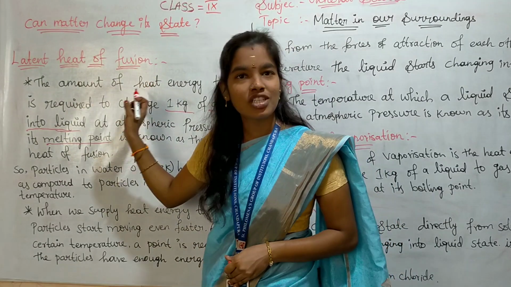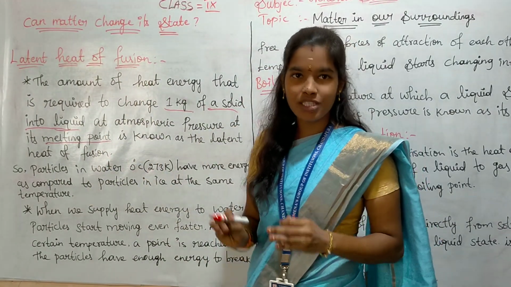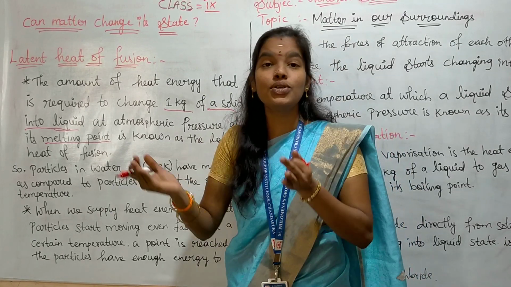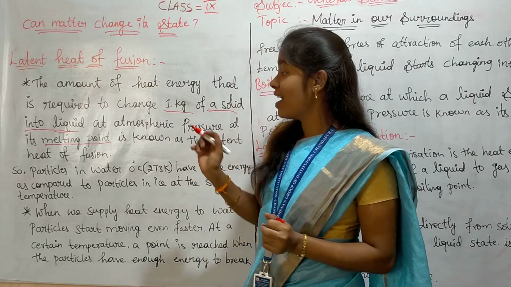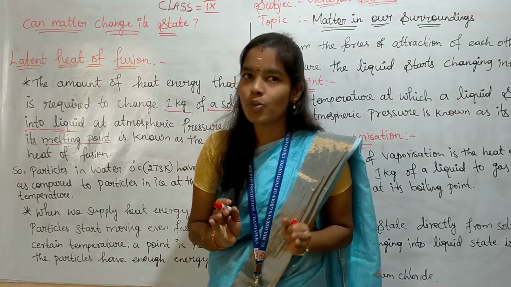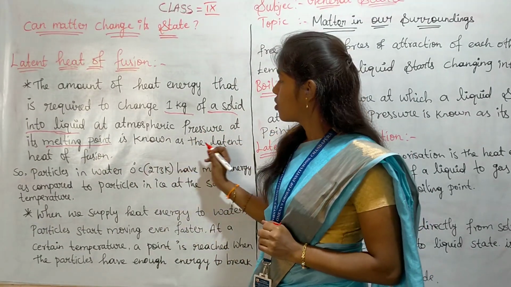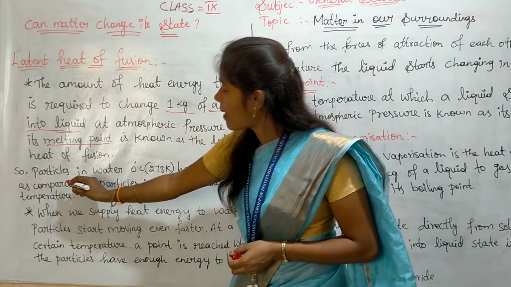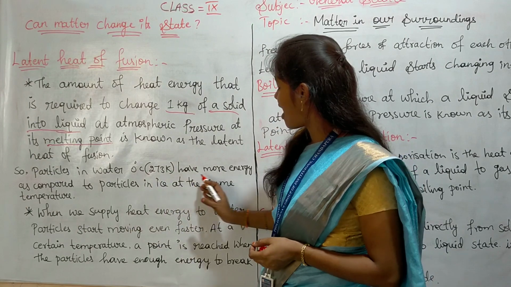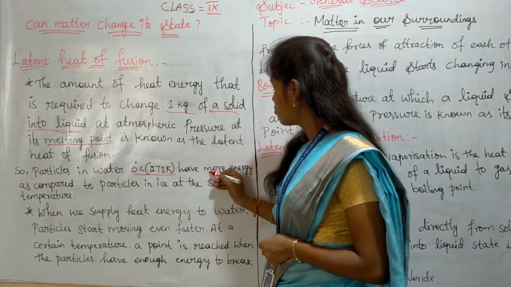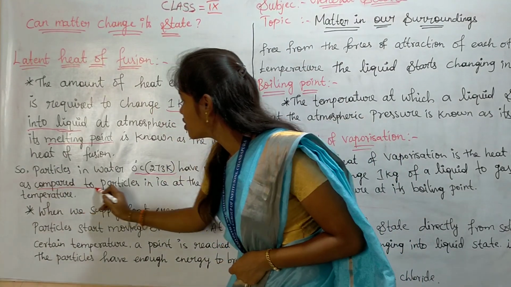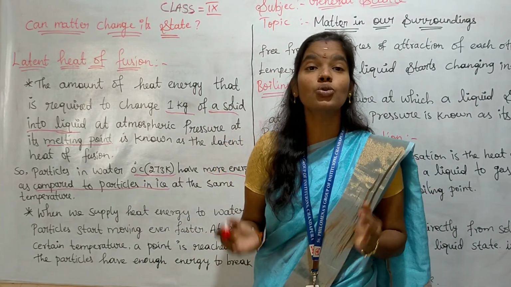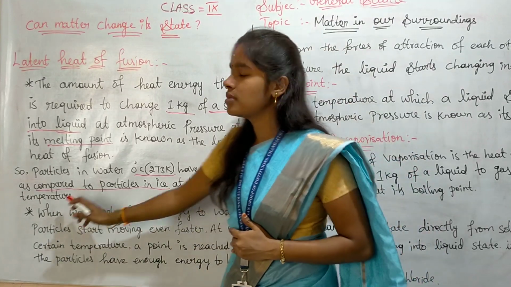So latent heat of fusion means the amount of heat energy required to change 1 kilogram of solid into liquid at atmospheric pressure and at its melting point. Latent means hidden. Okay, so particles in water at 0 degrees Celsius have more energy as compared to particles in ice. Particles of water have more energy than ice at the same temperature.